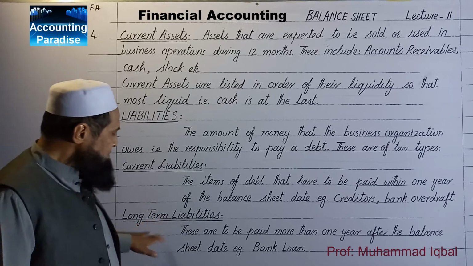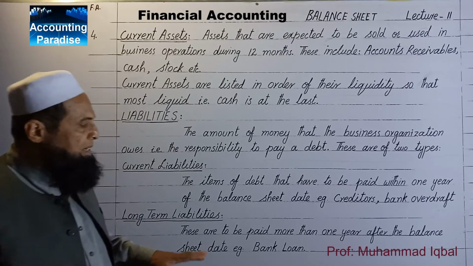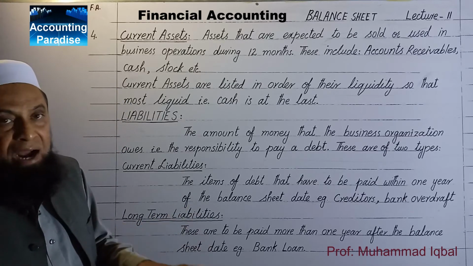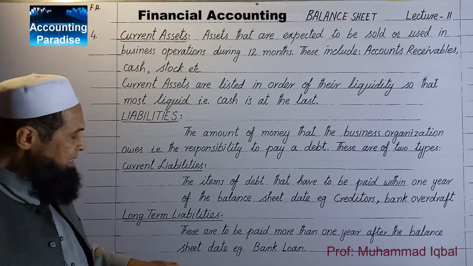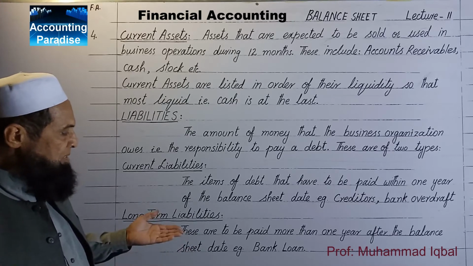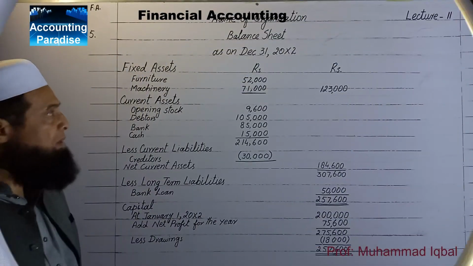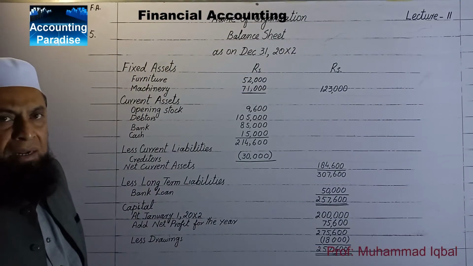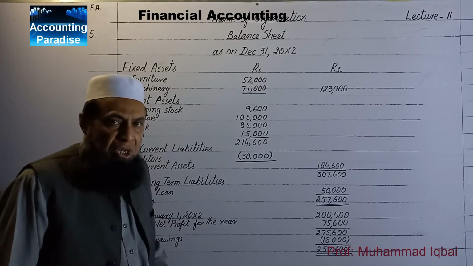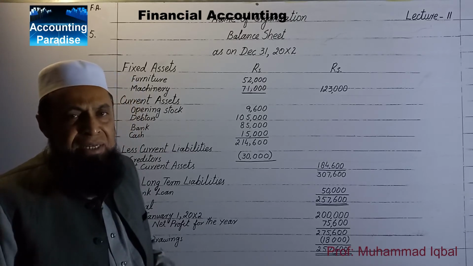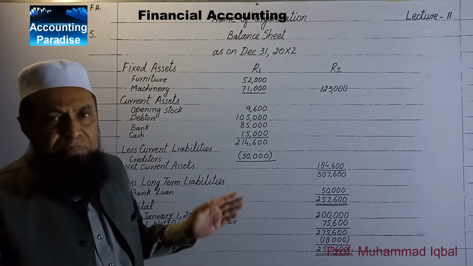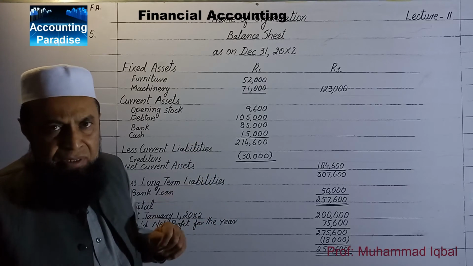Then the long-term liabilities, these are to be paid more than 1 year after balance sheet date. The example of this is bank loan. We have read how to list assets, liabilities, and capital while preparing balance sheet.